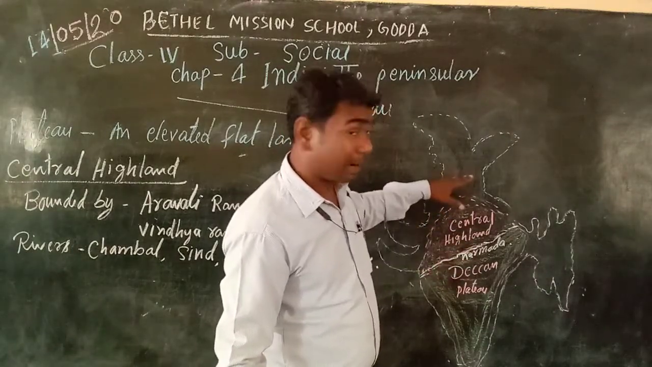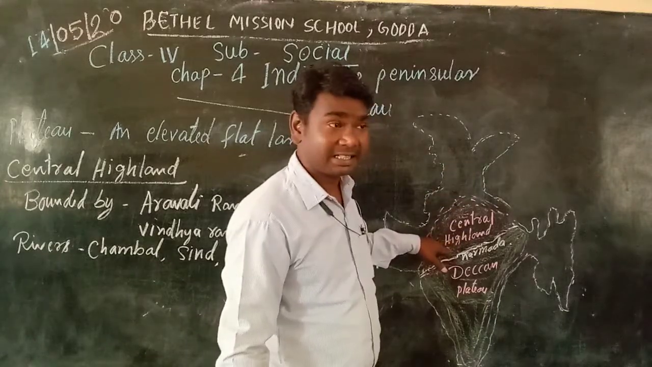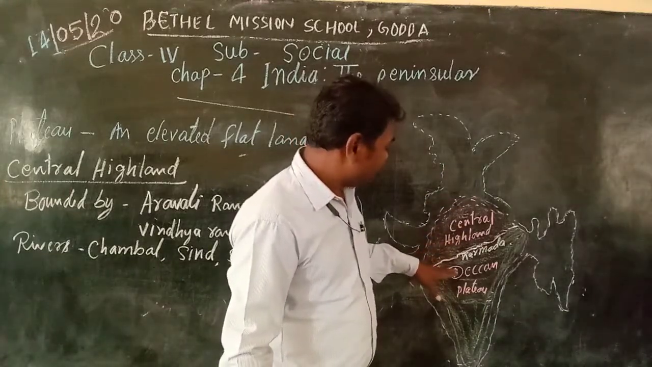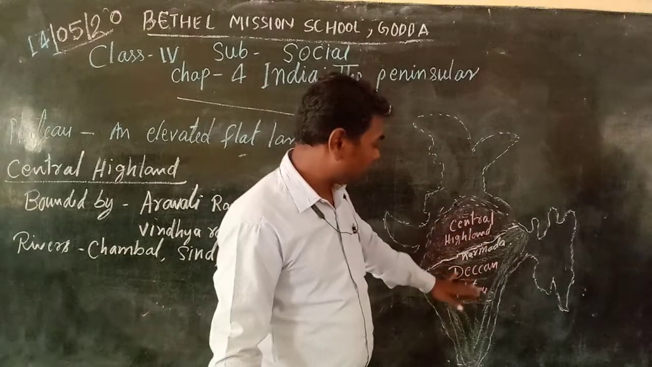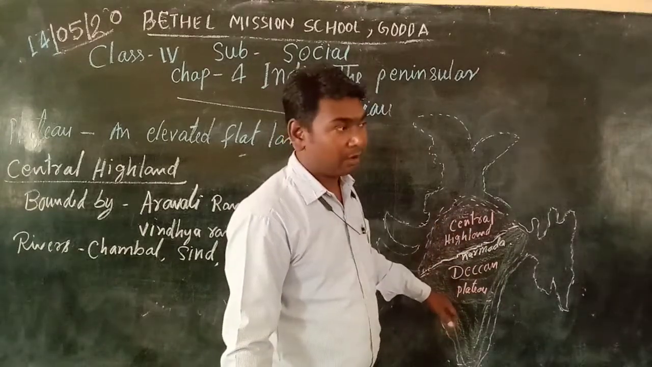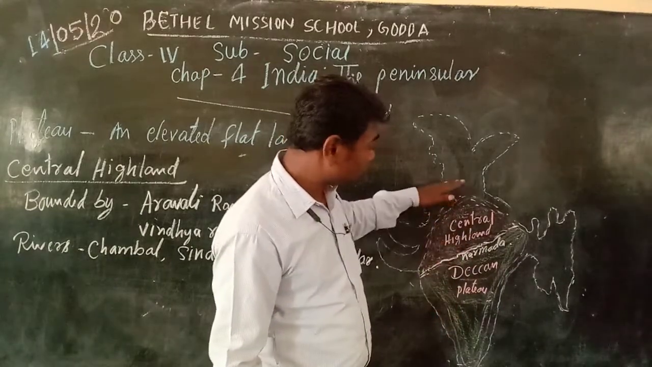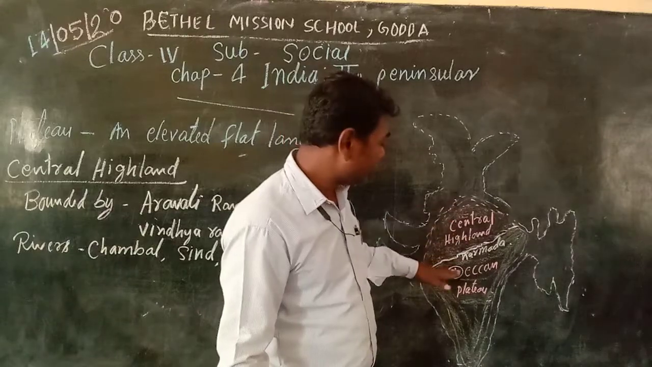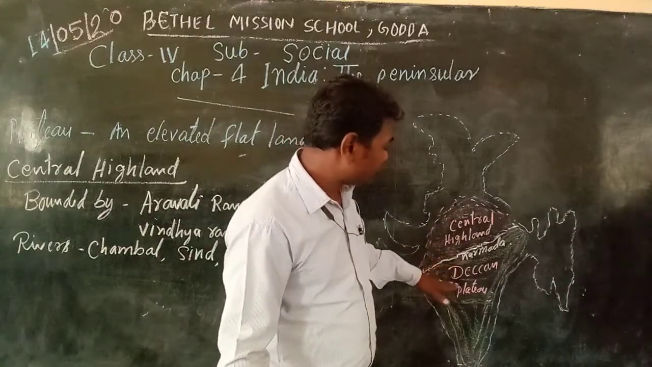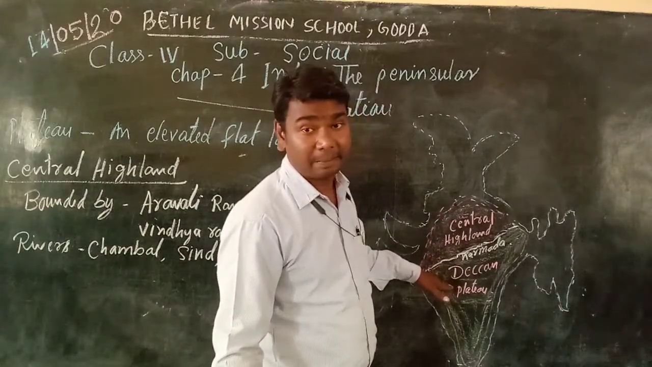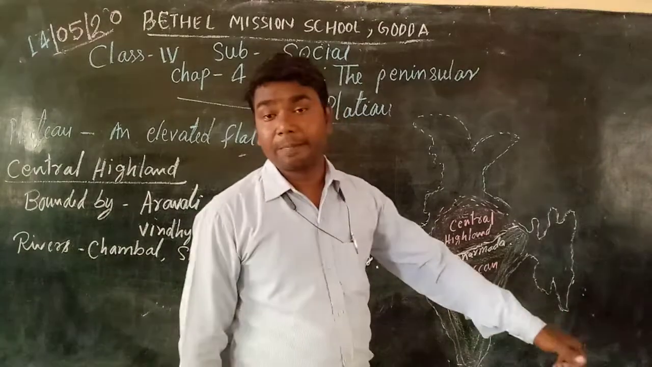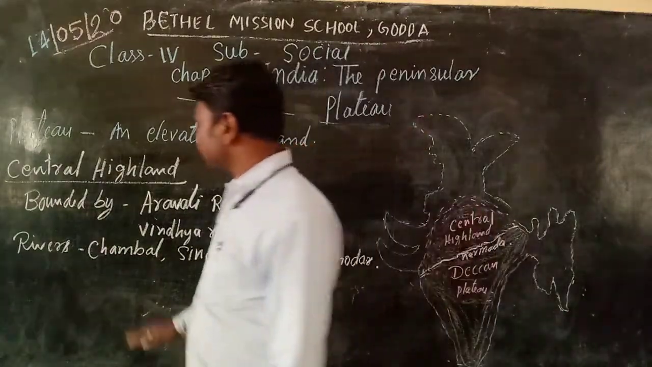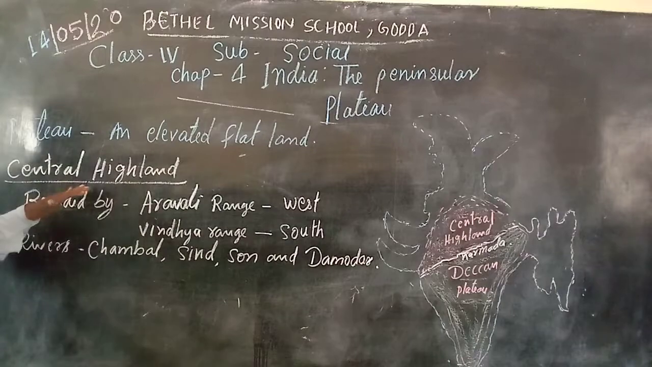The northern part is called Central Highland, and the down part, the southern part, is called Deccan Plateau. Okay, so now let's see about the Central Highland.